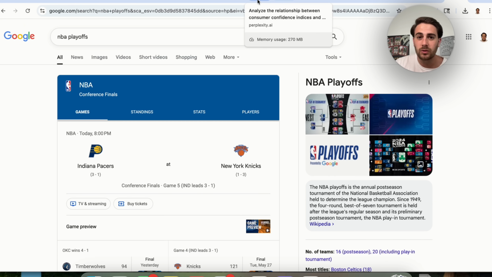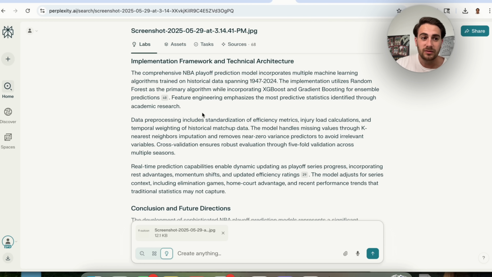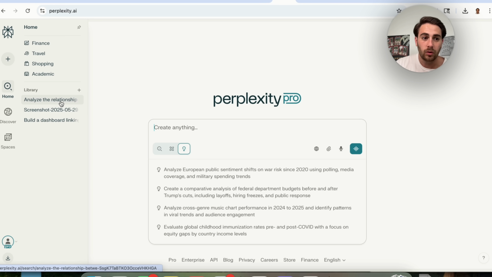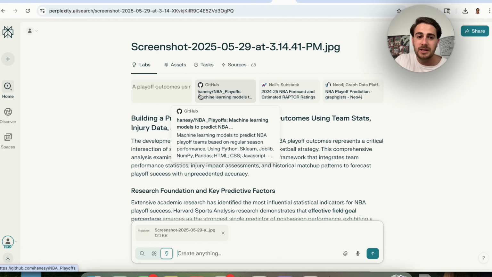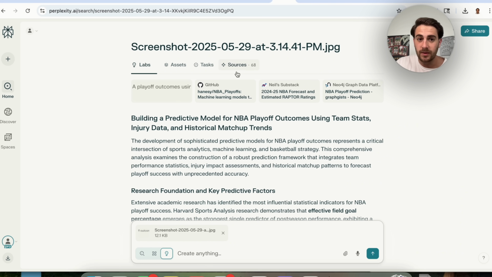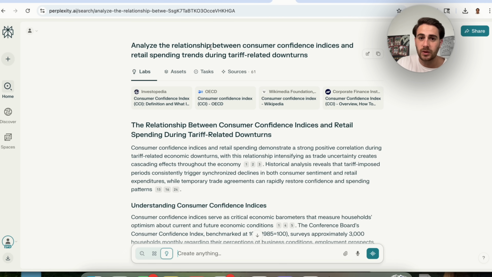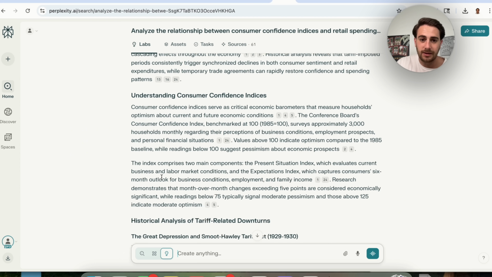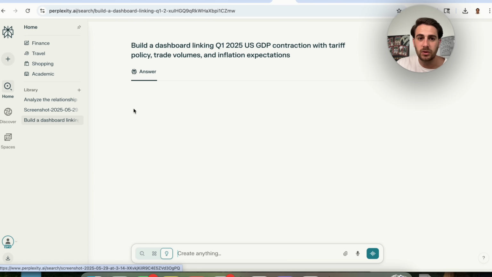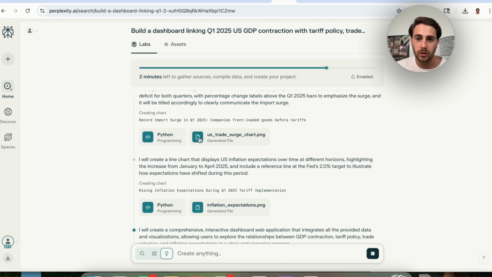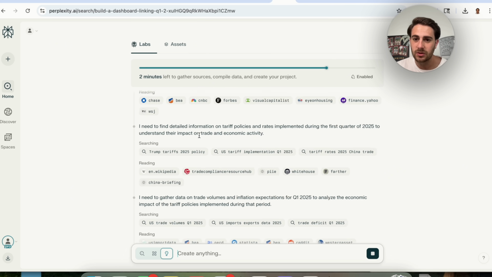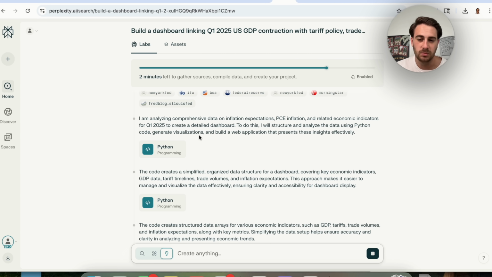And again, this went through and actually did a pretty good job of analyzing that. And if we come over here, we'll also be able to see what it did just based off of a screenshot. It went through sources, tasks, assets, labs. And remember, it did all of this just based off of a screenshot. So if we come back over here and we click on analyze the relationship between consumer confidence indices and retail spending trends during tariff related downturns. And then the other thing that we wanted to look at is build a dashboard. So build a dashboard linking this. We can see that this still has 2 minutes left. It's going through, it's doing all the research, it's building a bunch of things.